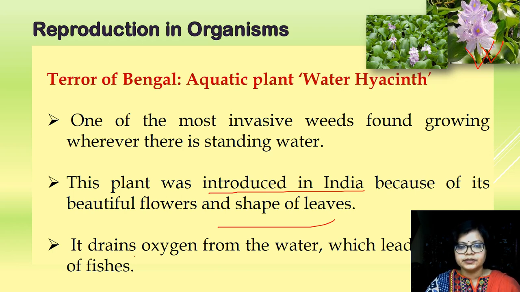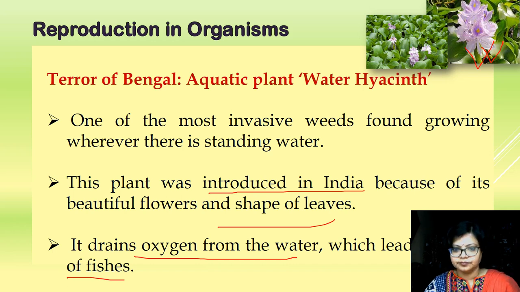It drains oxygen from the water, which leads to death of fishes. That's why it is known as terror of Bengal, because in Bengal it has become the terror for the aquatic organisms. It disturbs the aquatic ecosystem. It is known as aquatic weed.